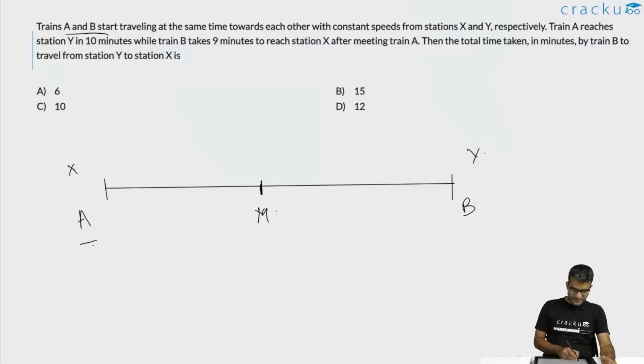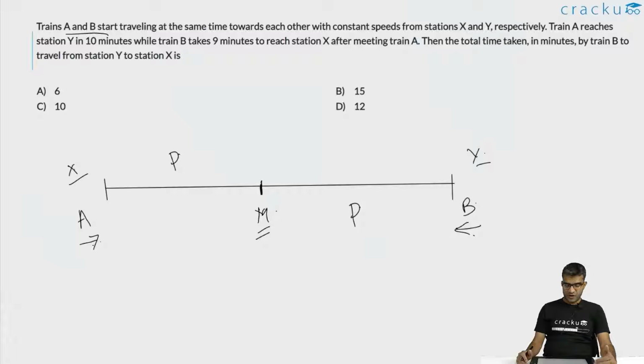Train A, starting from X, is going towards Y. B started from Y and is going towards X. Let us assume that they met for the first time after P minutes. So the time that A has taken to come from X to M is P, and the time that B has taken to come from Y to M is also equal to P, because they met each other after P minutes.